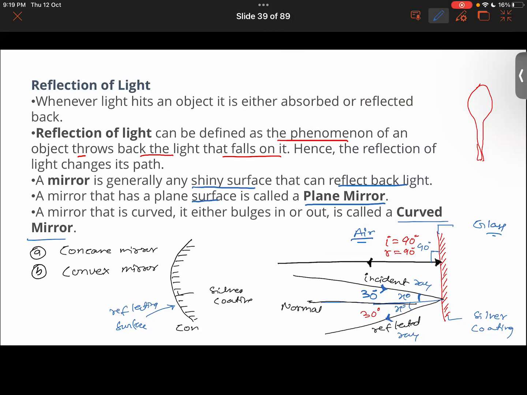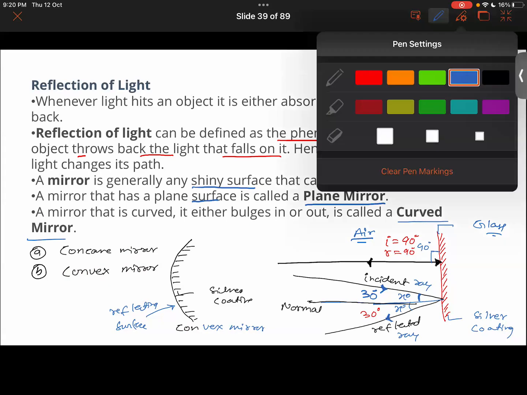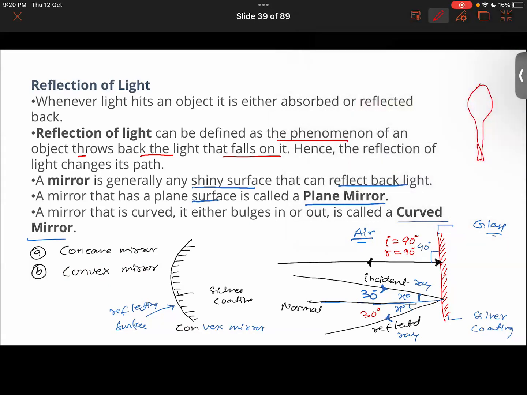Yeah, sure. Look here. The mirrors that have a curved reflecting surface. This reflecting surface here is curved like this. Here we see that the reflecting surface is bulging outward, thereby we say it is a curved mirror. And curved mirrors are also of two types. One of them is called concave mirror. The other one is called convex mirror. So in this case, that's a convex mirror. If the reflecting surface of the mirror is bulging outward like this, then it is called a convex mirror.